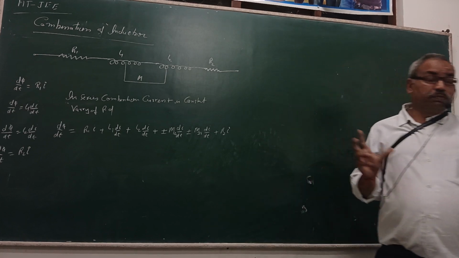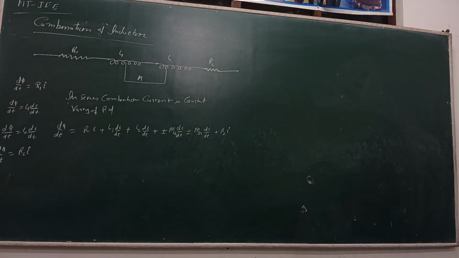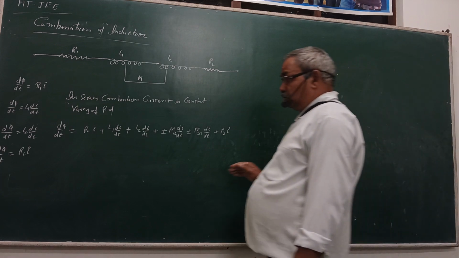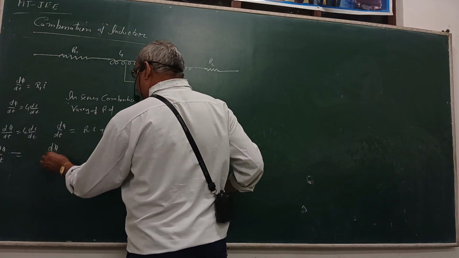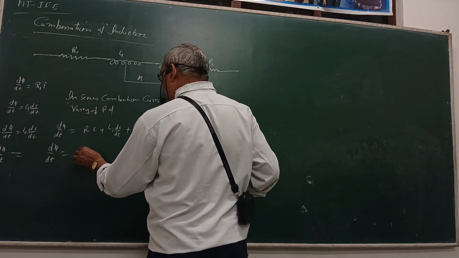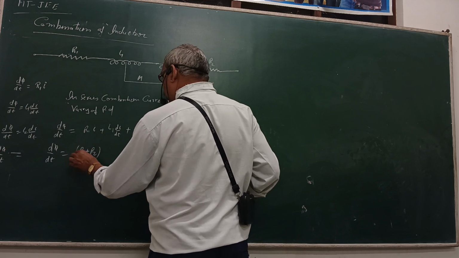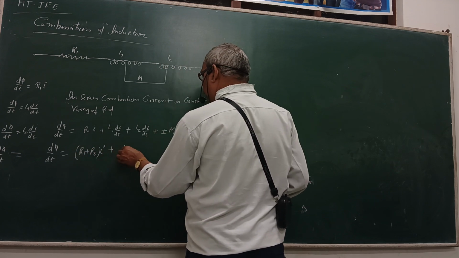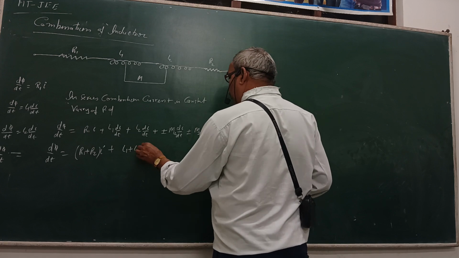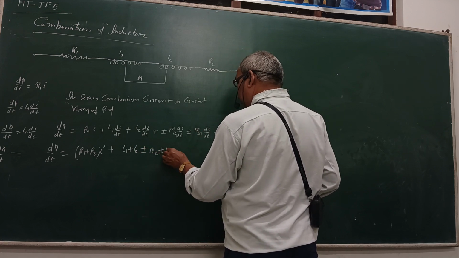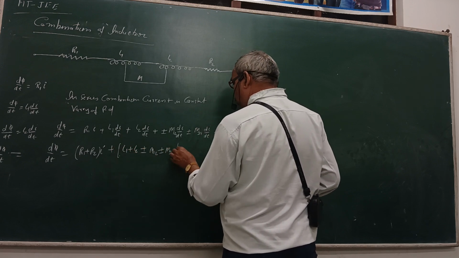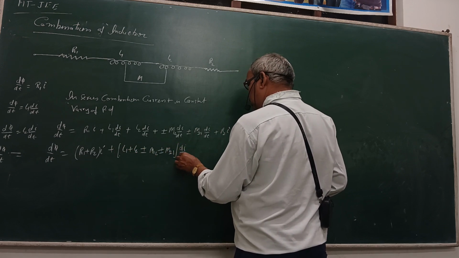This is the combination of the model connected in the circuit. Thus the equivalent circuit is defined so that d phi upon dt is equal to R1 plus R2 times I, plus L1 plus L2 and plus or minus M12 plus or minus M21, times di upon dt.